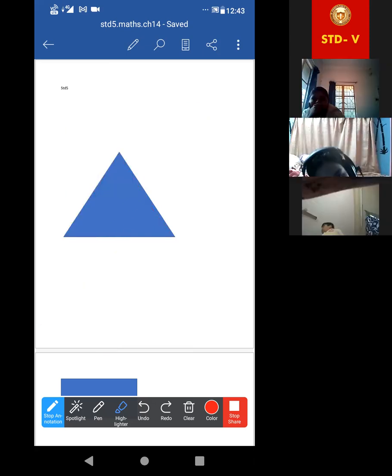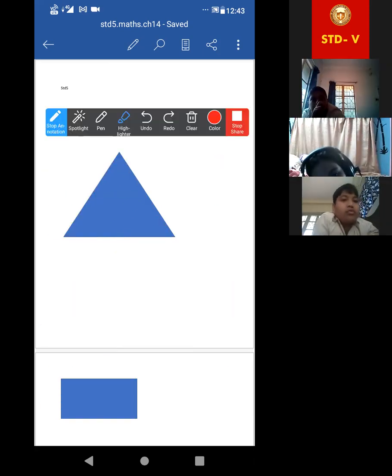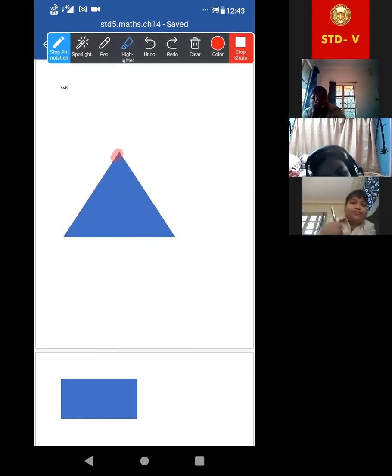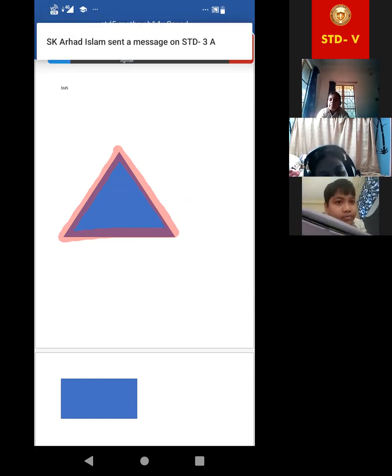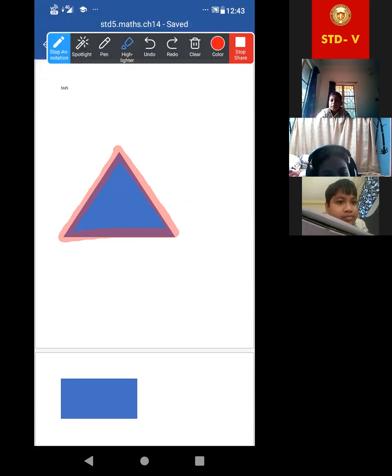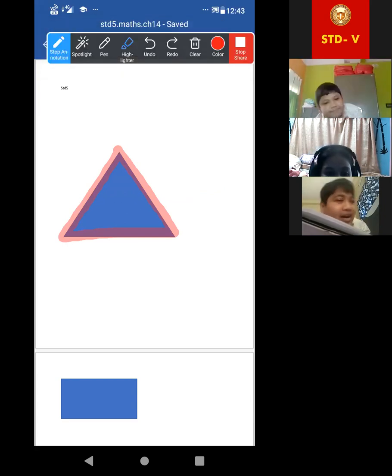Okay, so in the given figure, look at this. Here, this boundary length is known as what? Perimeter. Perimeter, exactly. And the blue color portion, blue color part? Area.